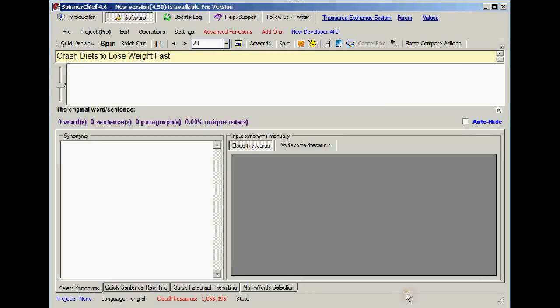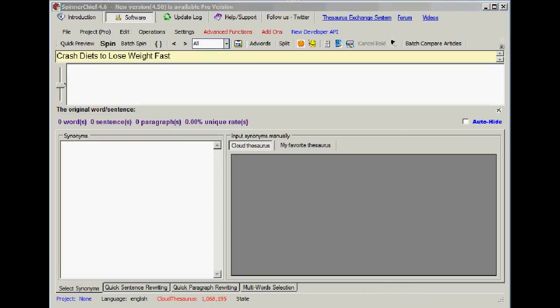We're going to have a look at a really cool new feature to go with your Cloud Thesaurus, especially when you're using the phrase auto spin function. And this new cool feature is going to help you a lot. And let's just have a look at the problem first.